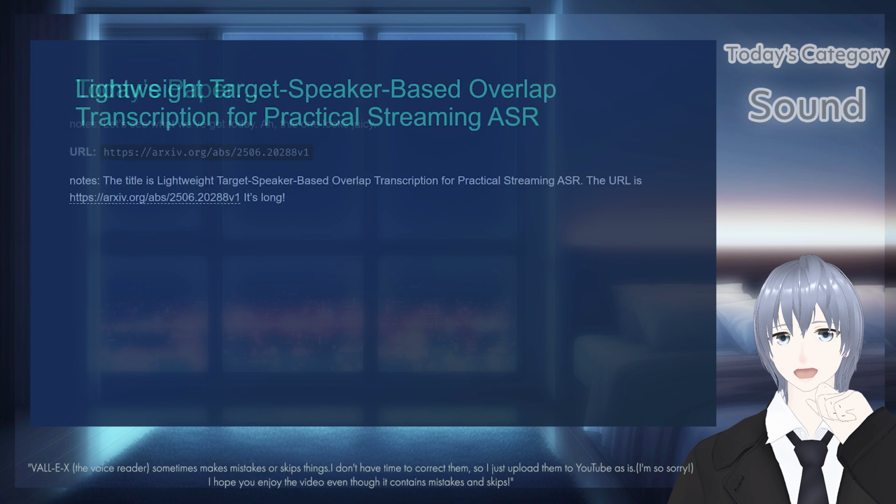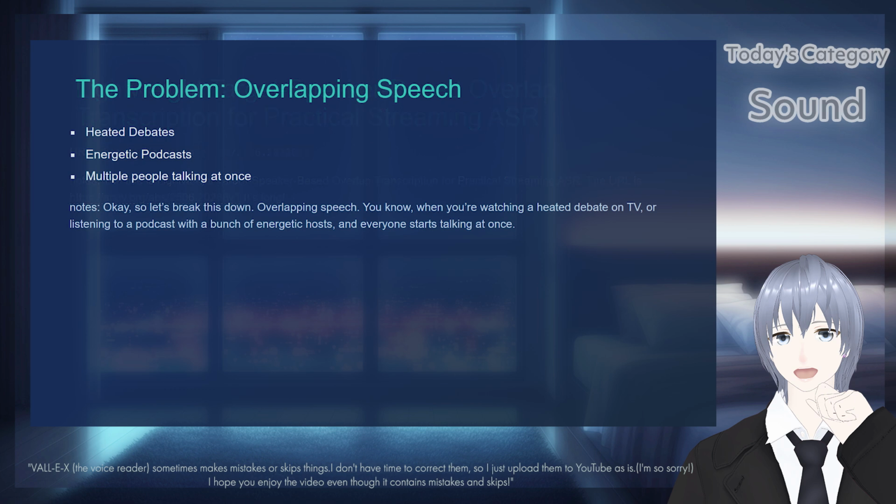This one looks juicy. The title is Lightweight Target Speaker-Based Overlap Transcription for Practical Streaming ASR. Okay, so let's break this down.